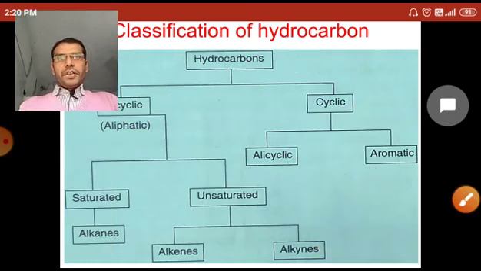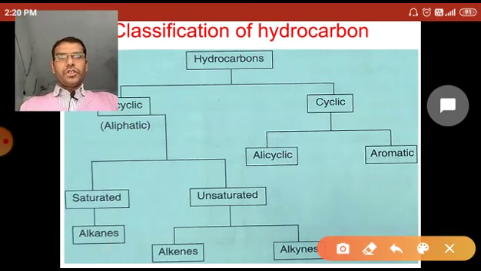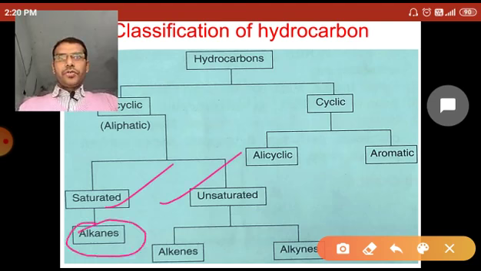Further, acyclic hydrocarbons, straight chain or branch chain, not cyclic, are divided into two types: saturated and unsaturated. The alkane is the example of saturated hydrocarbon, and there are two types of unsaturated hydrocarbon, alkenes and alkynes.